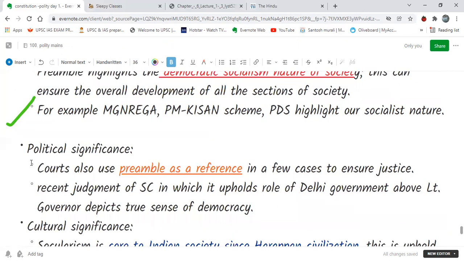Next, we see it has political significance also. Many times the judiciary has to quote the preamble as a reference while giving a judgment, or when there is confusion regarding any provisions of the constitution, so the preamble has to be quoted. So the judiciary also takes the help of the preamble.